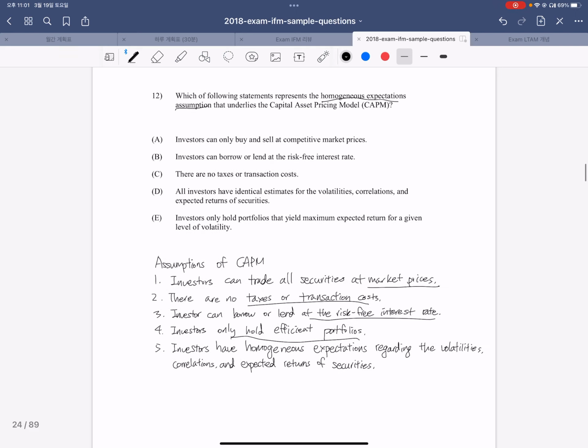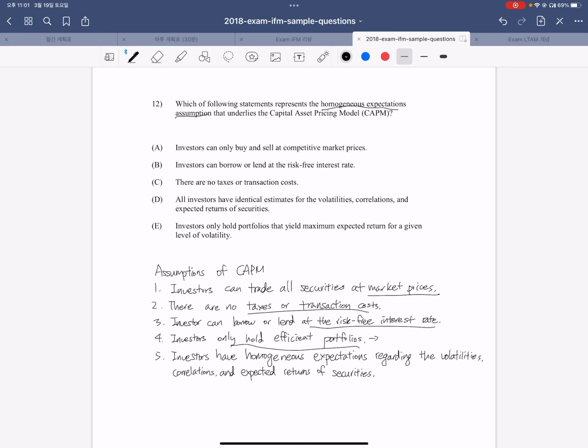An efficient portfolio means the portfolio that yields the highest expected return for any level of volatility, sigma. And lastly, investors have homogeneous expectations regarding the volatilities, correlations, and the expected returns of the securities.